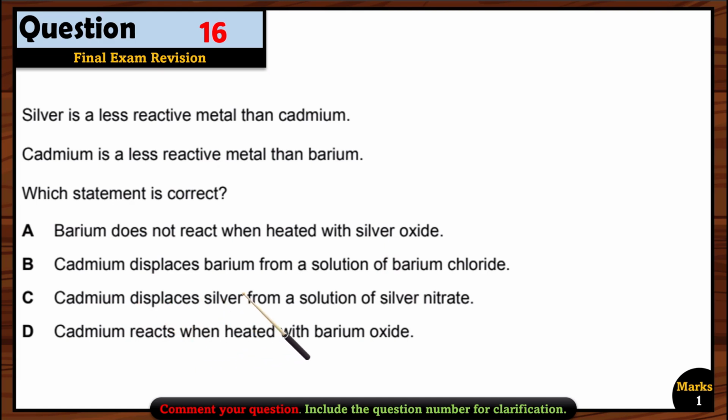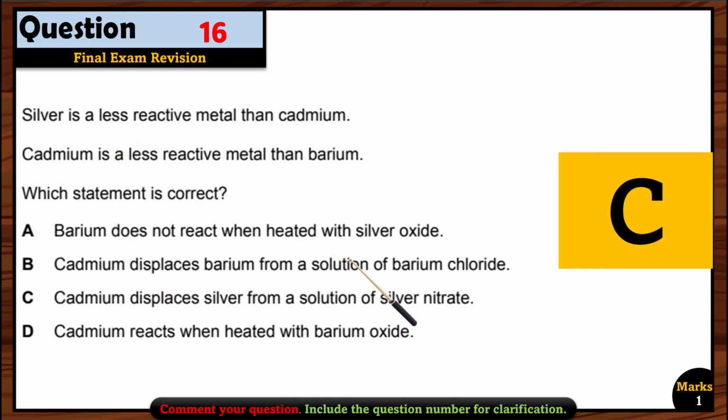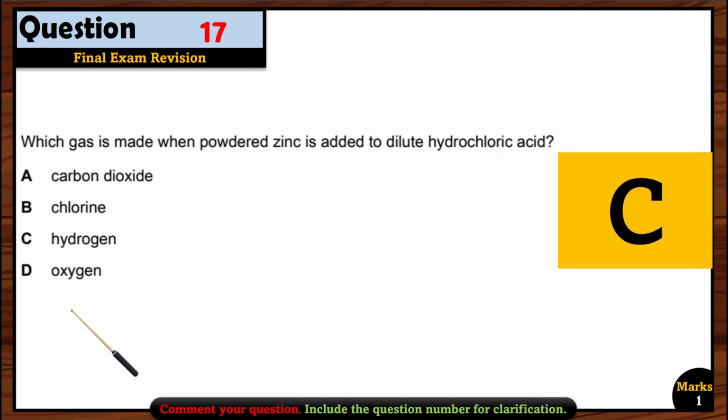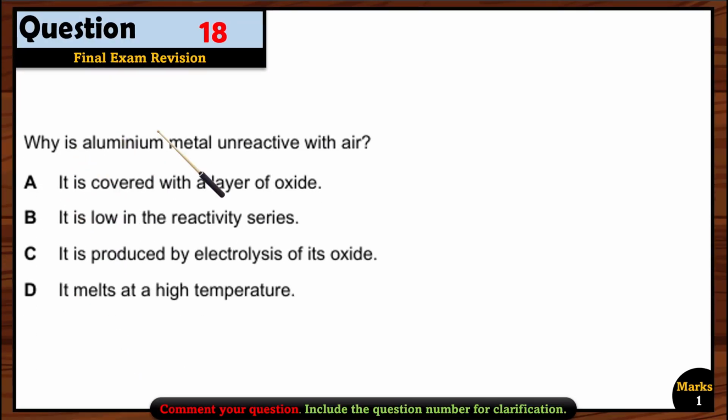Cadmium displaces silver from a solution of silver nitrate. Yes, that's right, because silver is less reactive than cadmium. So it means cadmium can displace silver from its solution. So option C is the right option here. Let's see question 17. Which gas is made when powder zinc is added to dilute hydrochloric acid? Simple. Whenever metals react with HCl, we are going to get hydrogen gas. So option C is the right option here.